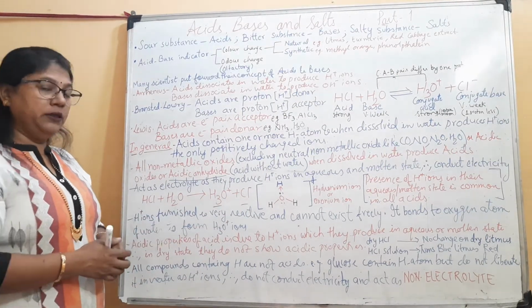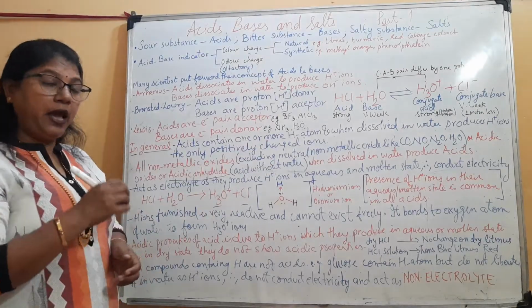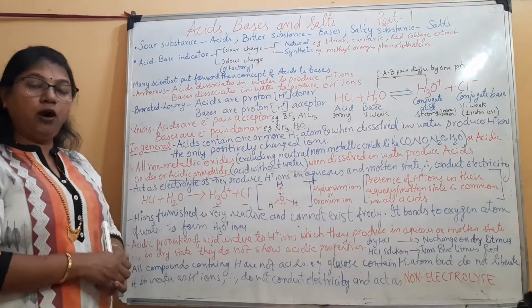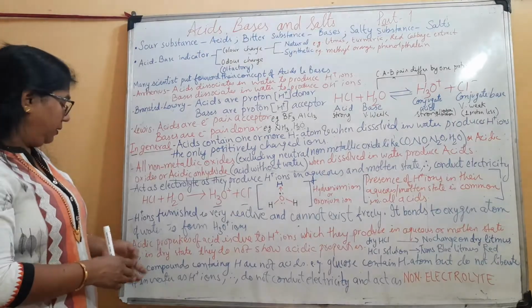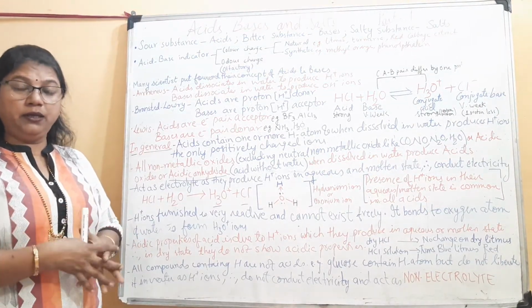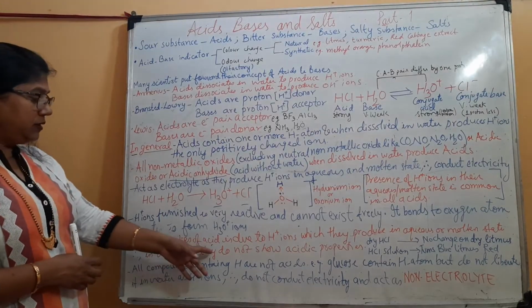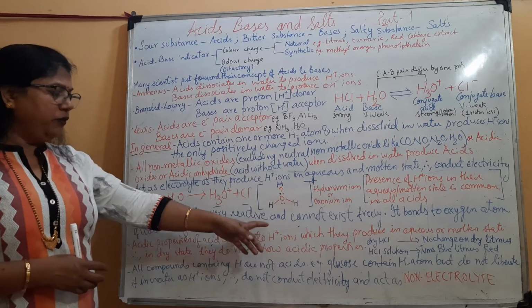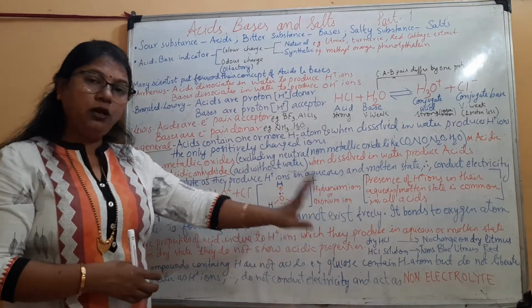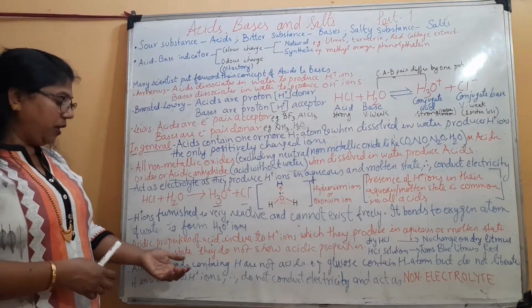Now, what is common in all acids? Presence of H+ ion in their aqueous or molten state is common in all acids. Acids do not show their acidic property in dry condition. That is, the acidic property of acids is due to H+, which they produce only in aqueous or molten state. So, they do not show their properties in dry condition.